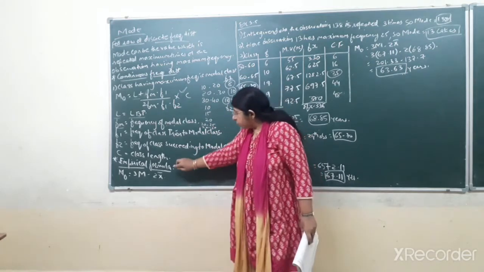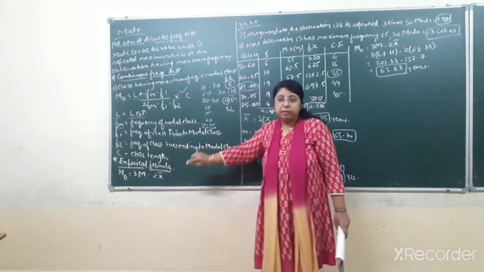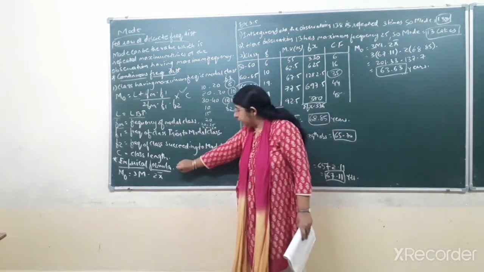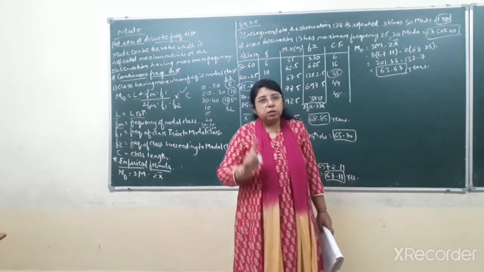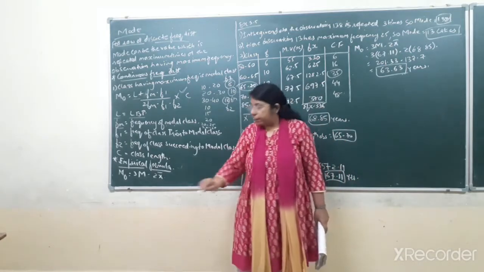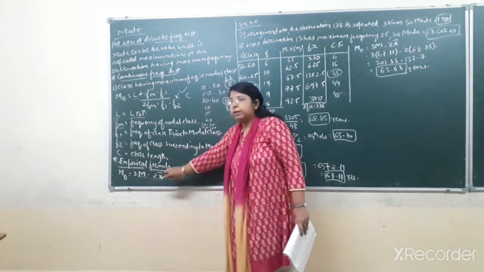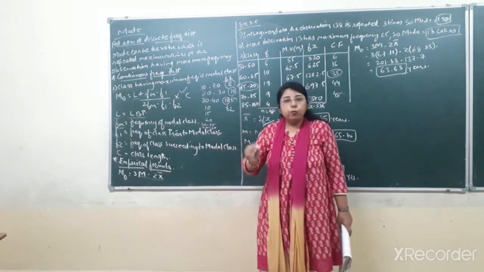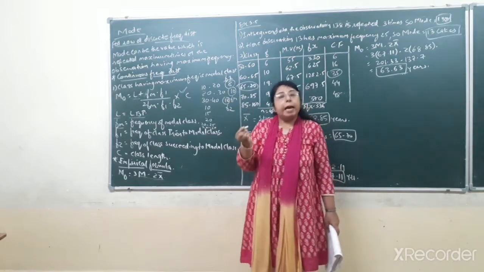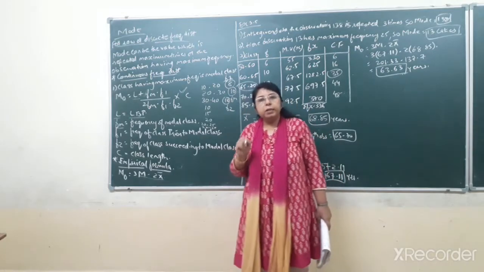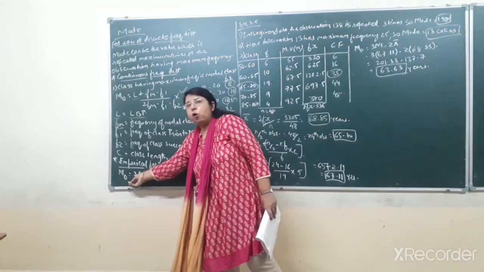When the classes have unequal class length, in that case we have to apply the empirical formula to find the mode. So in this sum we have to find the mode by applying this formula, that is 3 median minus 2 x bar. Now to find the mode by this formula, first of all we have to find median and mean. After finding the median and mean, we can find the value of mode.